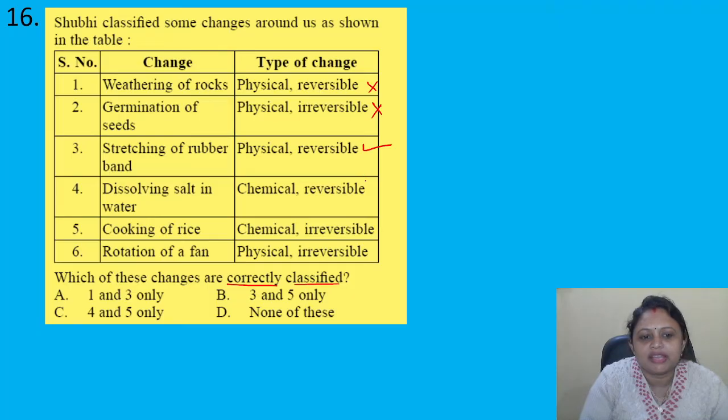Dissolving salt in water, chemical and reversible, it is not correct. Cooking of rice, chemical and irreversible, it is correct. Rotation of a fan, physical and irreversible, it is also not correct. So 3 and 5 are correct. So the correct answer is option B.